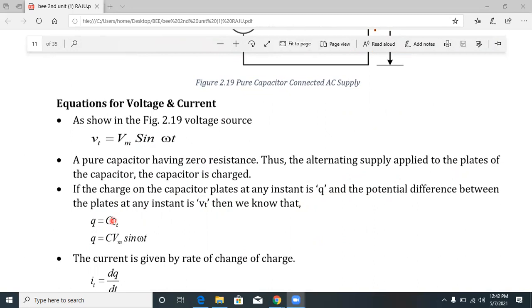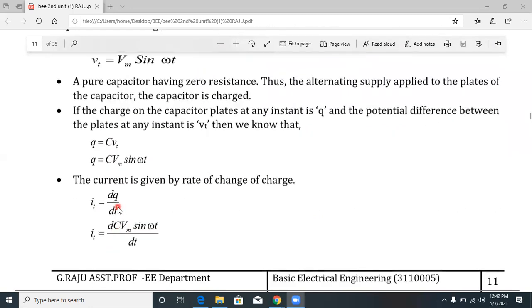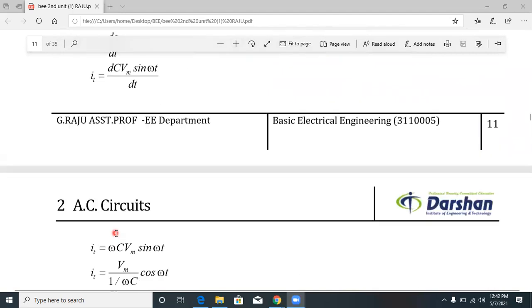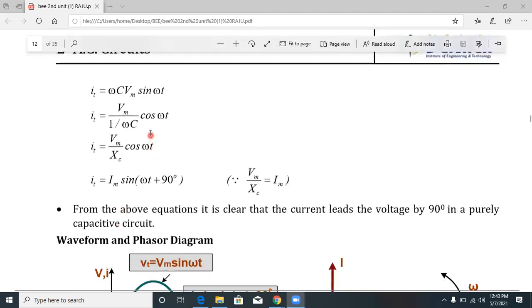Charge stored by the capacitor C is Q = C V. The voltage is v(t) = Vm sin omega t. Substitute this into the current equation, where the current is given by the rate of change of charge, I = dq/dt. Substituting Q, we get d(C Vm sin omega t)/dt.